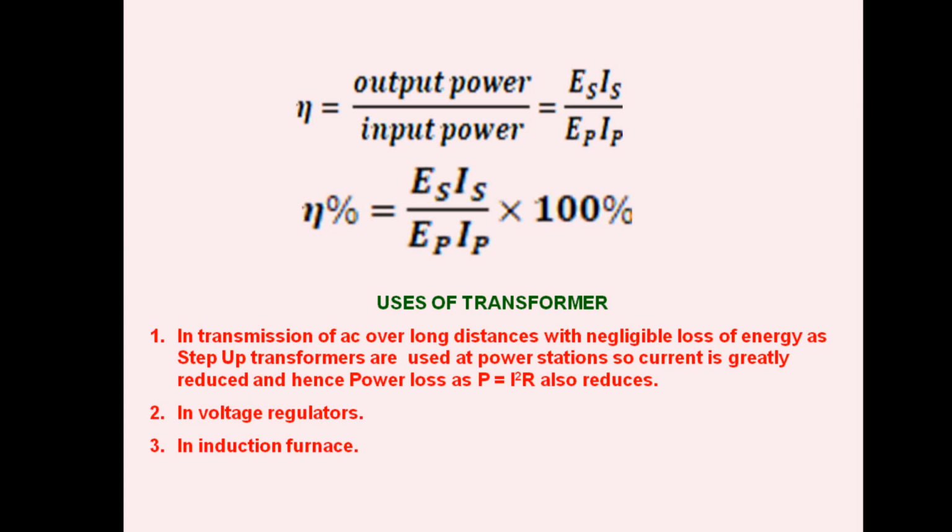We use transformers of a small size, and also the step down transformer is used for welding machine. If you have observed the welding machine, it is nothing but a transformer, a step down transformer which reduces the voltage but increases the current. It increases the current to a great extent so that heat produced in the connection as I square RT is quite high, which causes melting of the metal parts, and hence the welding takes place.